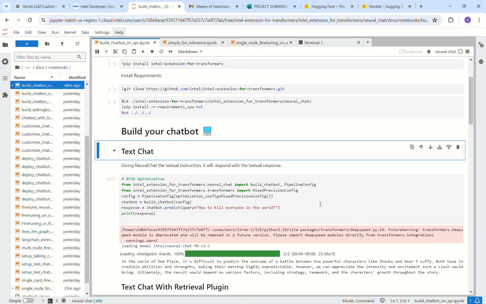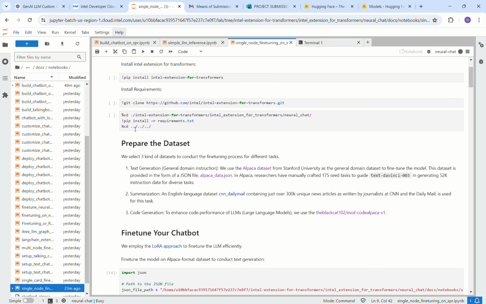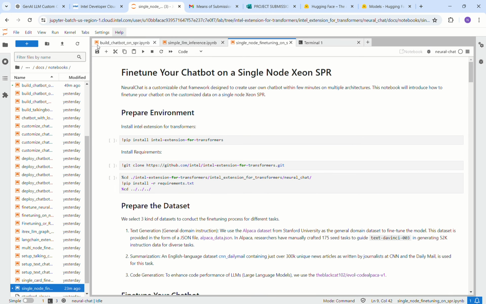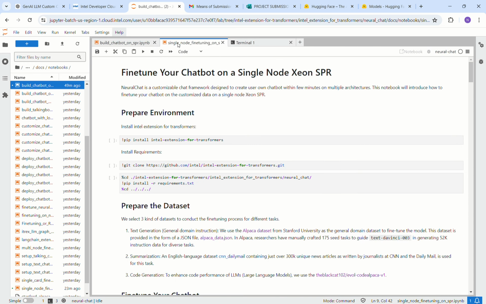Finally, we were able to create the Conda environment, and after that, activated it and followed all these protocols such as installing pip and cloning the GitHub link, installing the GitHub requirements of .cpu text and again requirements.txt for single node fine tuning. From what we were given to understand, we had to execute these two notebooks: build chatbot on SPR and single node fine tuning on SPR.